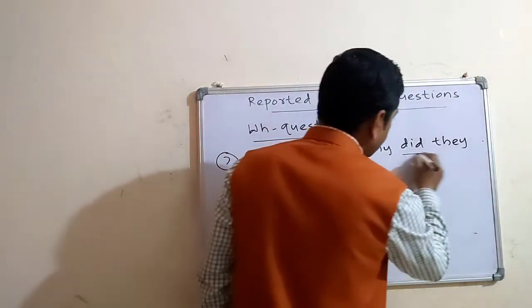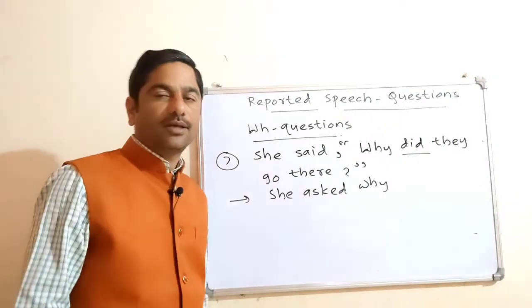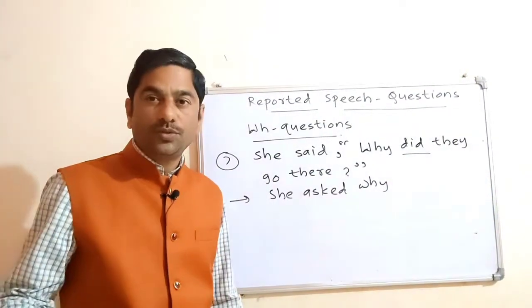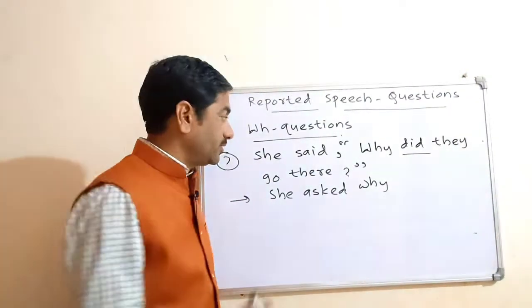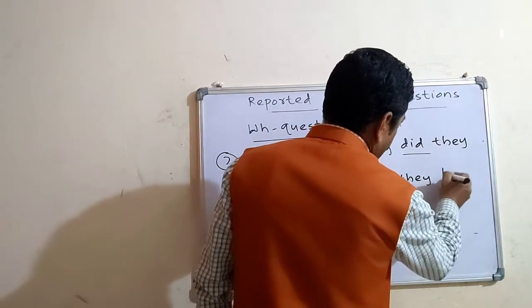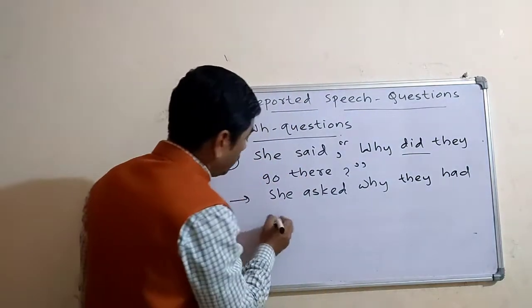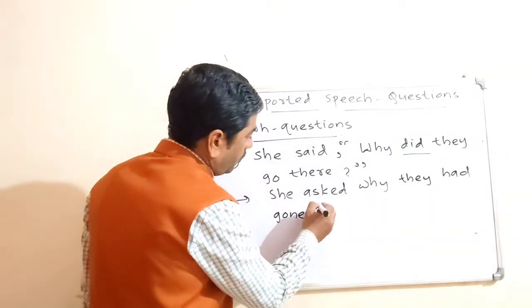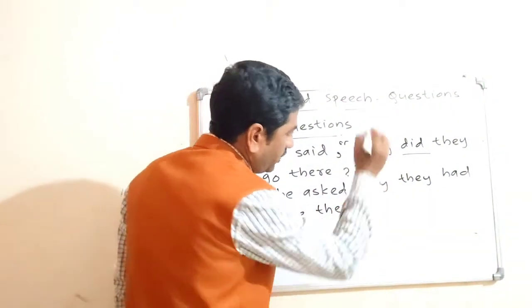And this sentence is also of simple past tense, so we have to change it into past perfect. There is no need to change they. Okay, why they had gone there. And there should be a full stop.